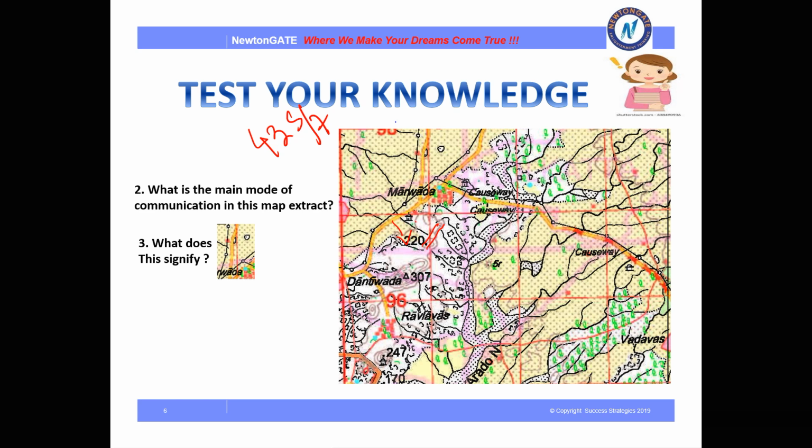Now, what is the main mode of communication that we can see in this map extract? Dear students, I have already given you one hint. Now it is up to you. You will find out the main mode of communication. Students, you have to note that the main mode of communication is the road or railway that is connecting the maximum settlements. Note this.